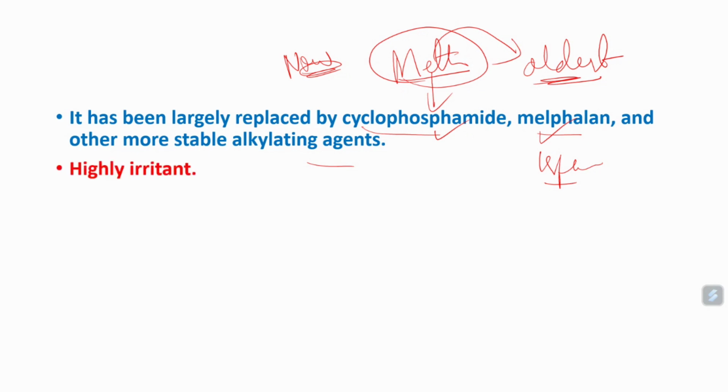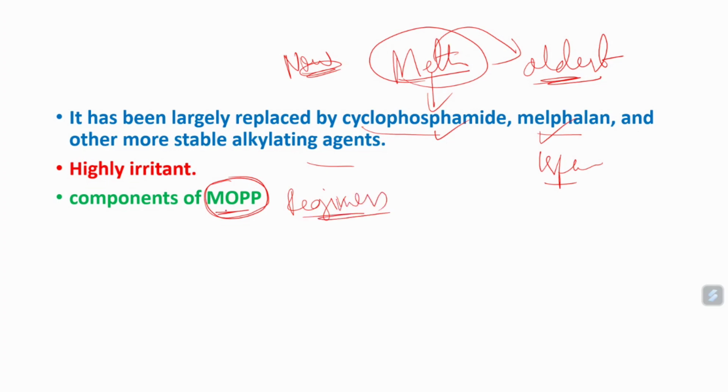And one more very, very important point, as I already told you, it is very highly irritant. And see, mechlorethamine is a component of MOPP. Everybody should concentrate here. There is one very famous treatment regimen called the MOPP regimen, used in Hodgkin's lymphoma and some other specific cancer conditions. I'll try to explain this treatment strategy, which is very important and very famous.